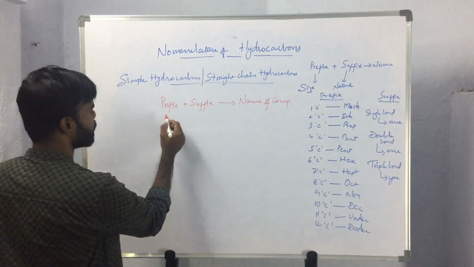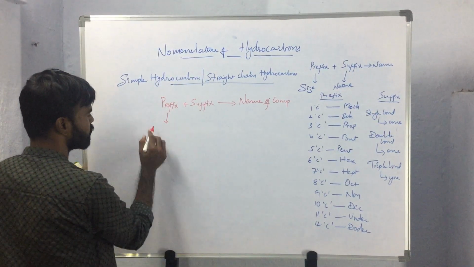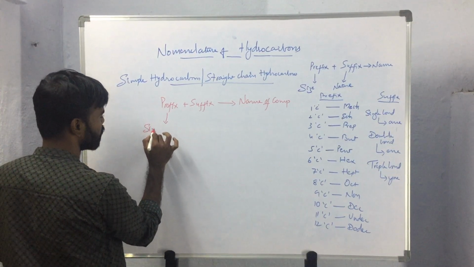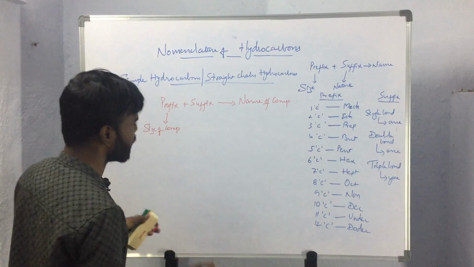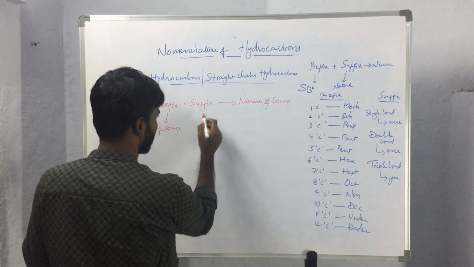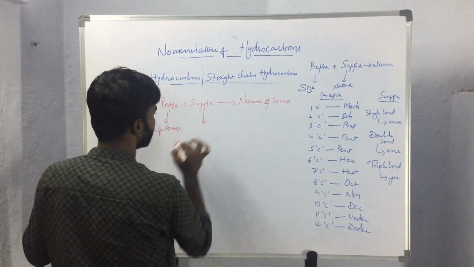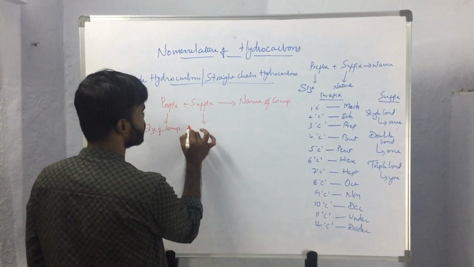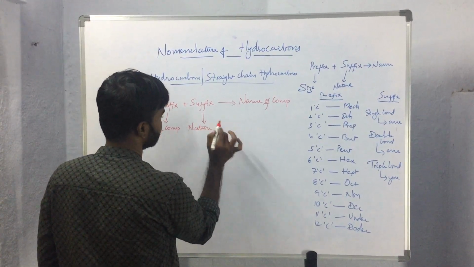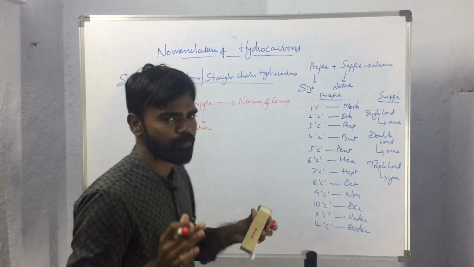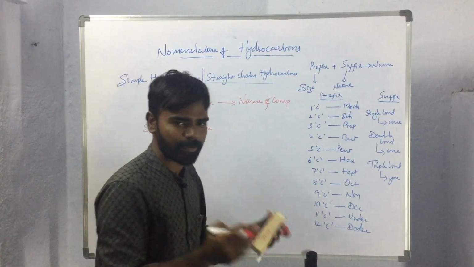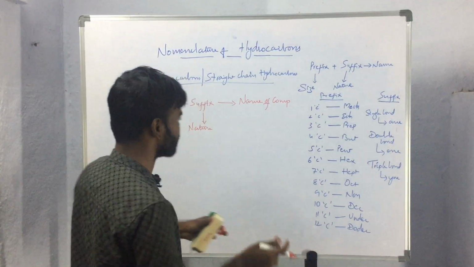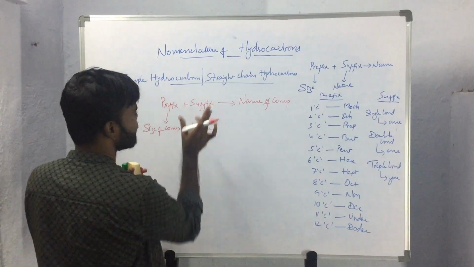So what is this prefix? This indicates the size of the compound. That means the number of carbon atoms that are present in the compound, and the suffix indicates the nature of the compound. That means what kind of bonds are present, whether single bonds, double bonds, or triple bonds are present. So based on that we will be selecting the suffix.